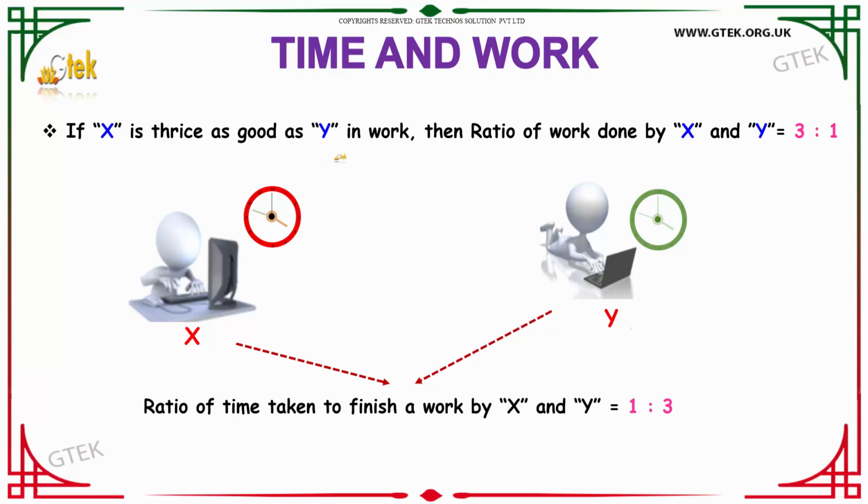If we say that X is thrice as good as Y in work, then the ratio of work done by X and Y can be written as 3:1. The ratio of time taken to finish a work by X and Y will be 1:3. That is because X is thrice as good as Y. That means if Y takes 3 hours to complete a work, then X will take just 1 hour to complete the work. So that is in case of time. That is 1:3.